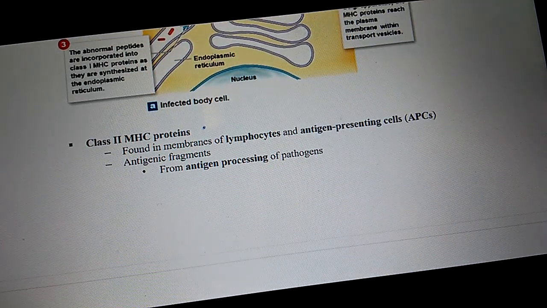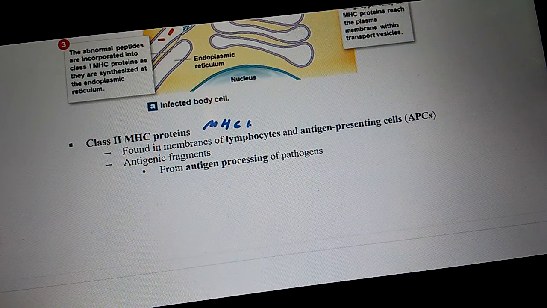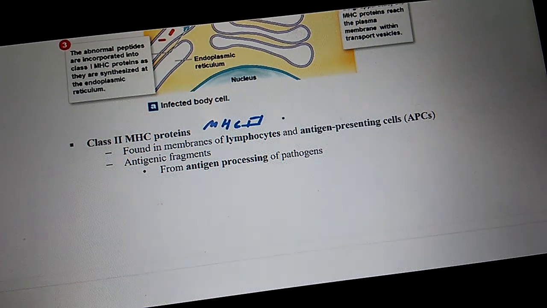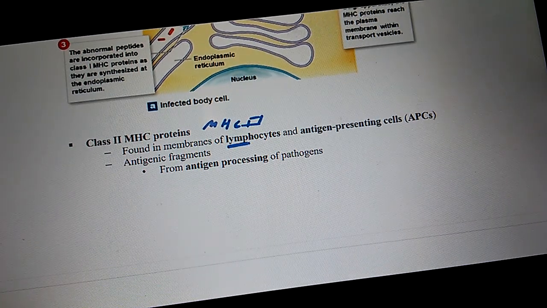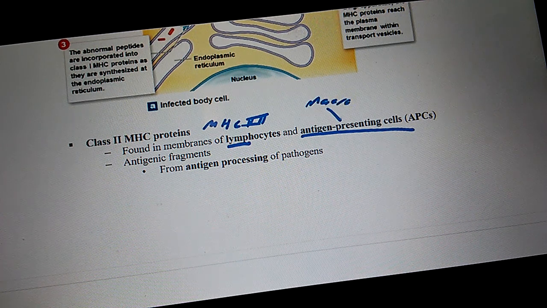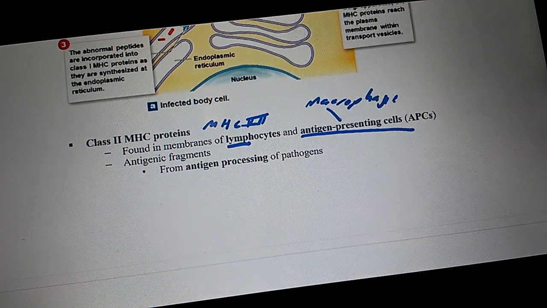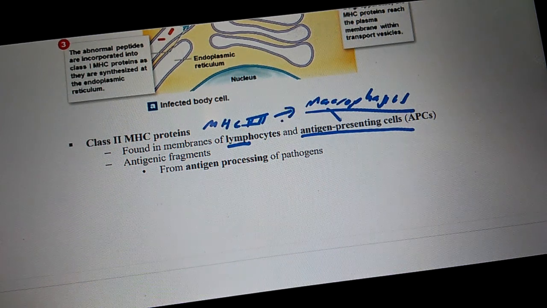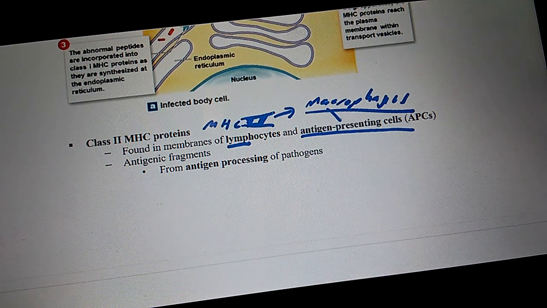Class 2, or MHC2, is found on the membranes of lymphocytes and what we call antigen-presenting cells. So is class 2 found on antigen-presenting cells such as macrophages? And the answer is yes. So that's the key one. You want to remember macrophages. So MHC2 is found on what? Macrophages.